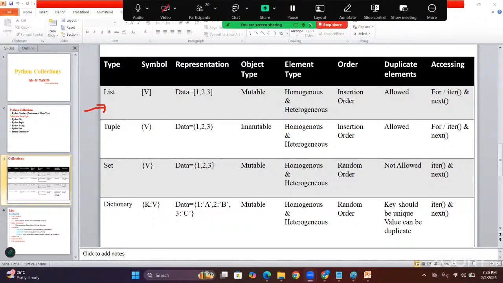The next, tuple. A tuple also allows the same things as a list, but what is the difference between tuple and list? Simple thing: in a list, at runtime we are adding and removing elements, so memory management wise performance is a little bit slow.